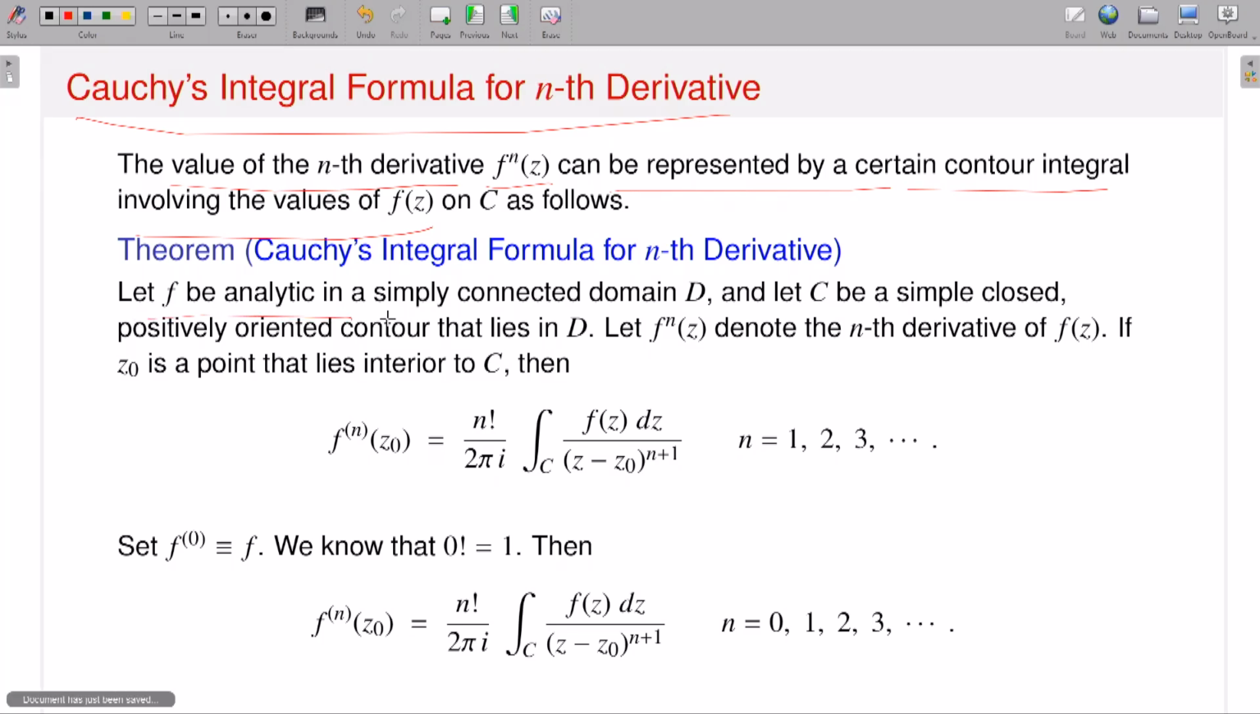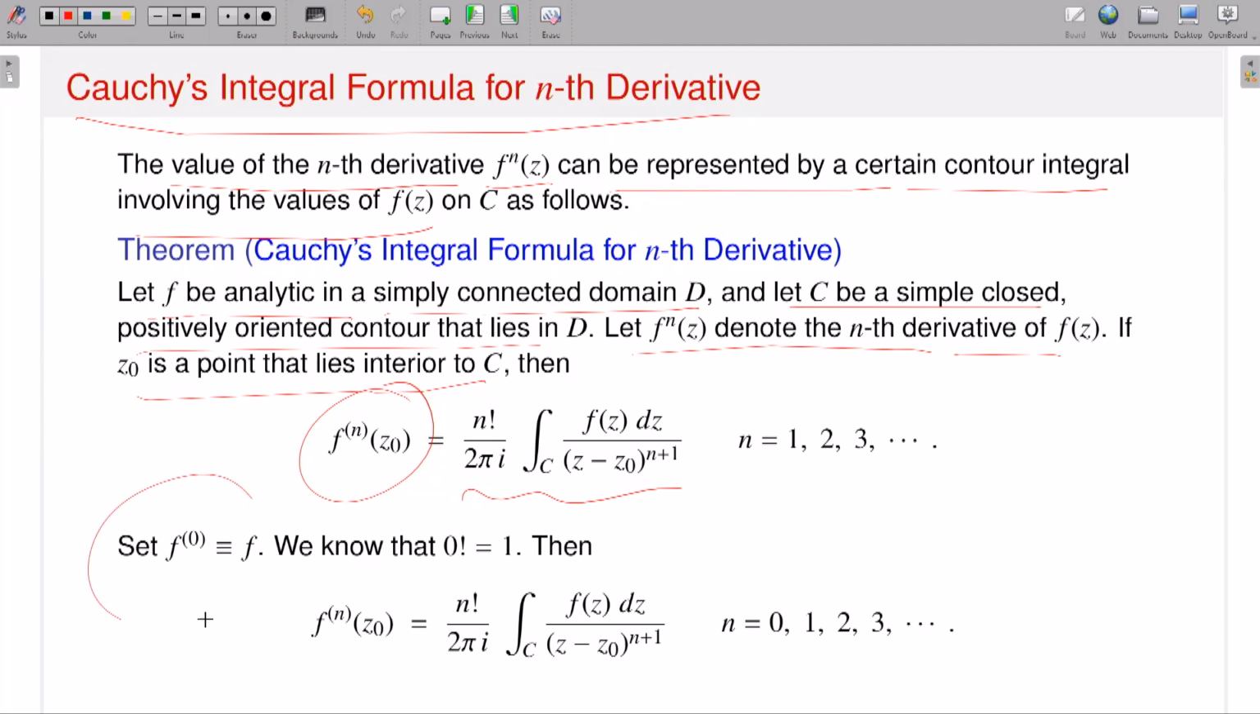So let f be analytic in a simply connected domain D, let C be a simple closed positively oriented contour that lies in D, and let f^(n) denote the nth derivative of f. If z naught is a point interior to C, the first claim is that the nth derivative of f at z naught exists. Not only that, I can have the expression of the nth derivative of f at z naught in terms of the contour integral of f divided by (z minus z naught) to the power n plus 1.